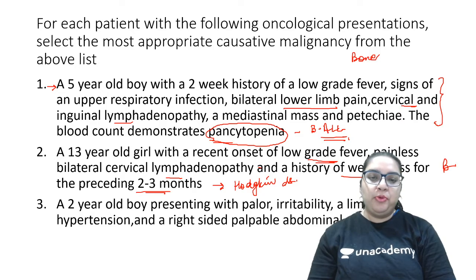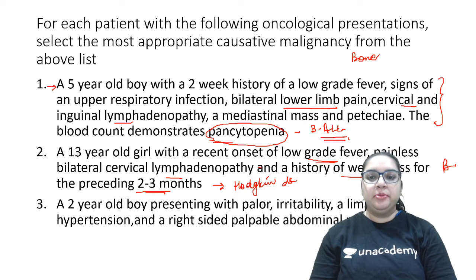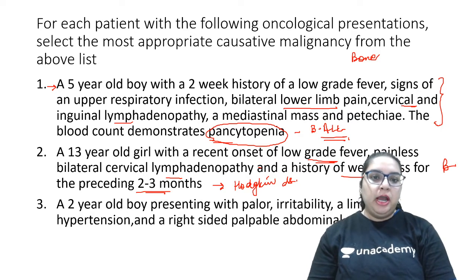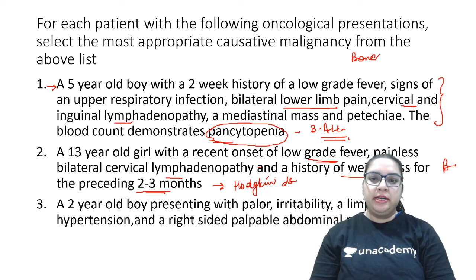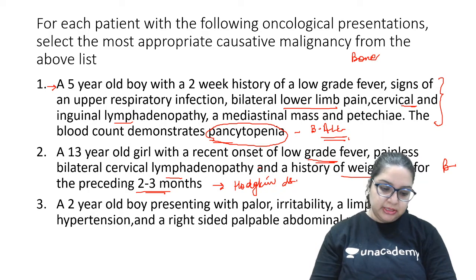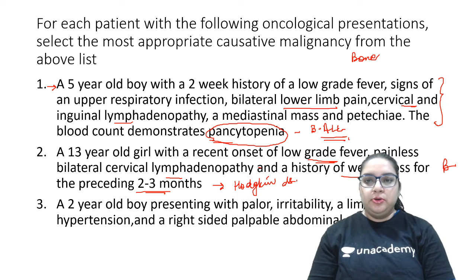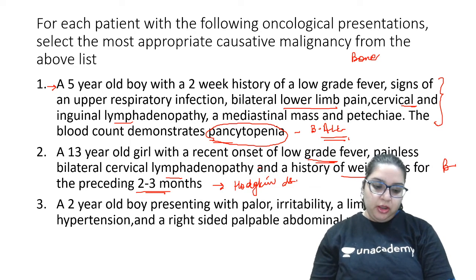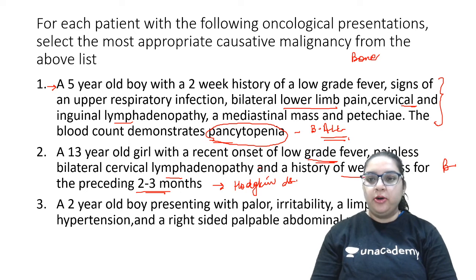A 2-year-old boy presenting with pallor, irritability, a limp, hypertension, and a right-sided palpable abdominal mass. It's a very typical presentation. Wow, Shantanu, that was really awesome. So that is neuroblastoma. Very prompt answer.